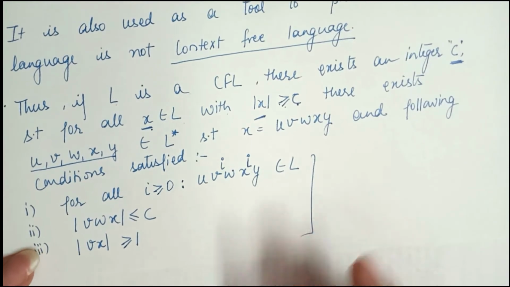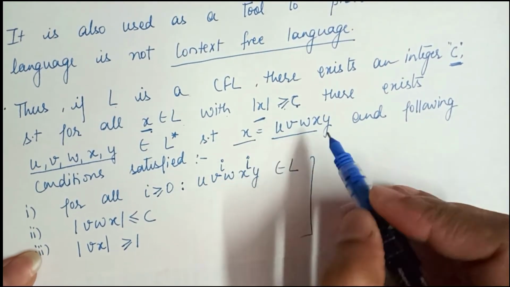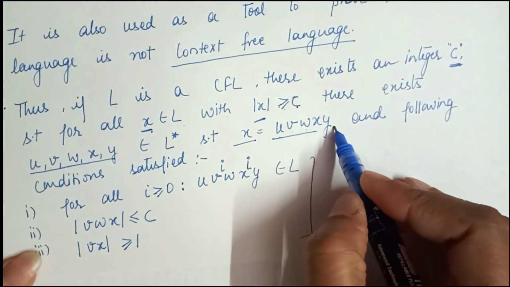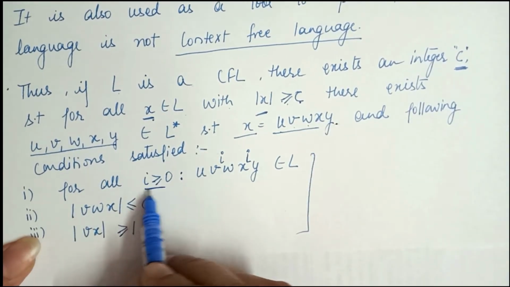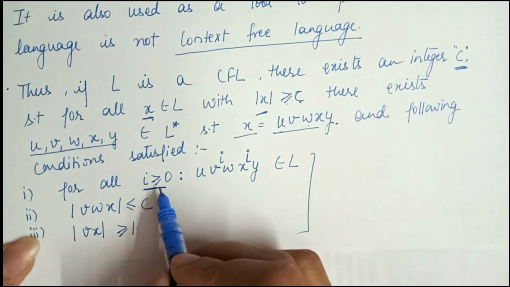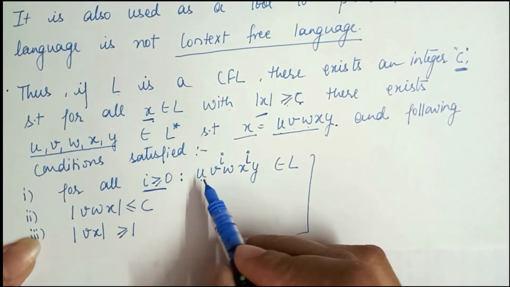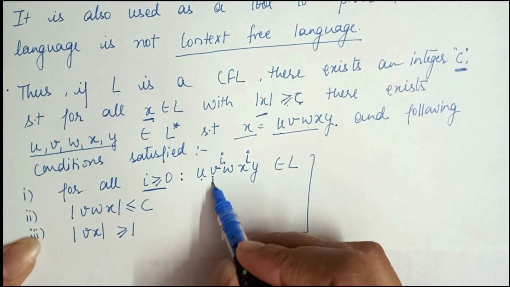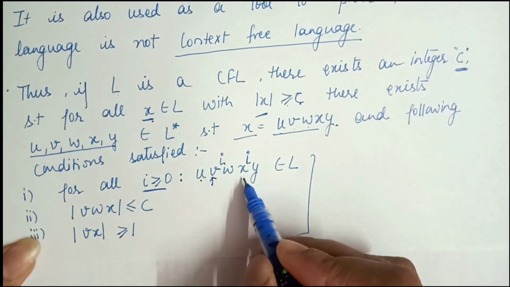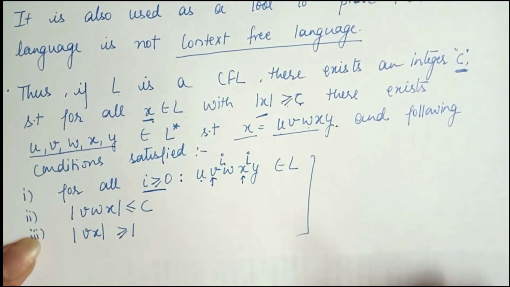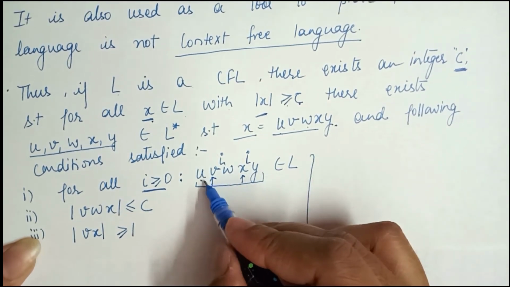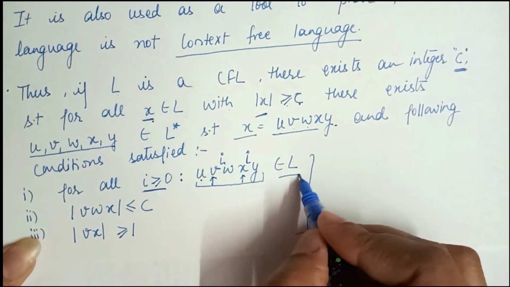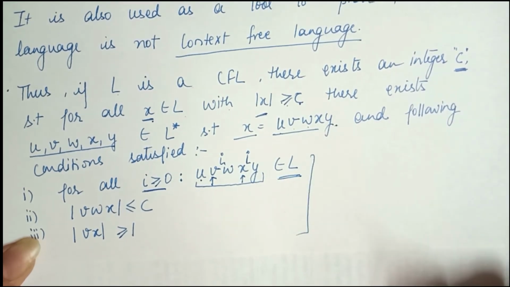The first rule: after splitting this string into U, V, W, X, Y, for all i greater than or equal to 0, U V to the power i W X to the power i Y, meaning we raise the second string V to the power i and the fourth string X to the power i, if the string still belongs to L, then the language is context free, otherwise not.